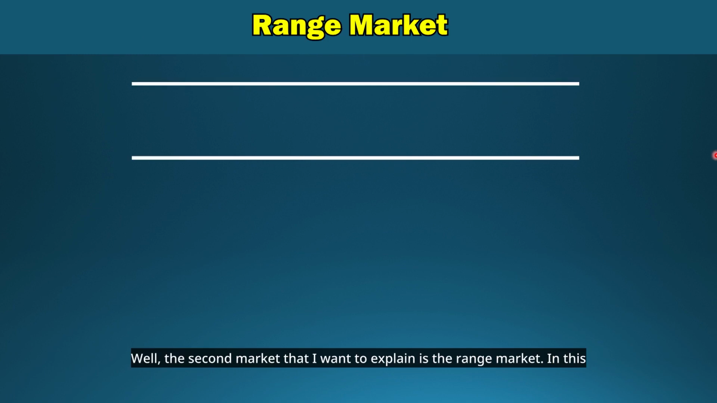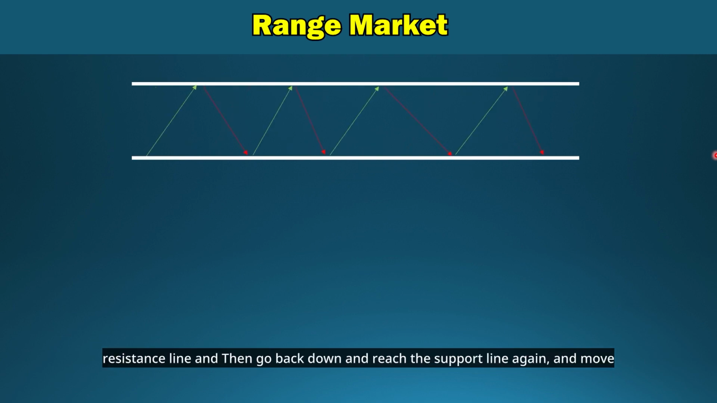In this market, if we consider these 2 white lines as support and resistance, the price moves between these 2 lines. That is, the candles go up to the resistance line and then go back down and reach the support line again and move in this range. So the best time to trade in this market is exactly on the support and resistance lines. That is, the candles go up and make a high, then they go down and make a low.